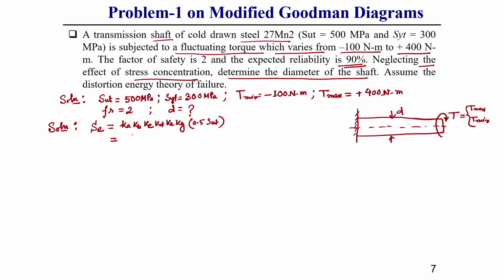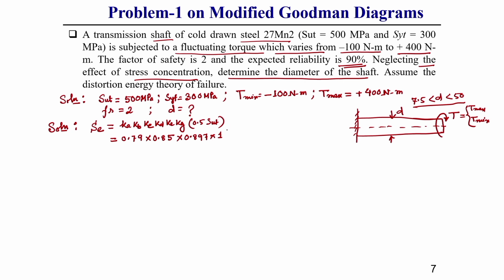Ka is 0.79. Let us consider the diameter varying from 7.5 to 50 millimeter within this range. From the table in earlier discussion, Kb is 0.85. Kc is the reliability factor, 90% is given, so its value is 0.897. Kd is the temperature effect parameter, it is neglected, so its value is 1.